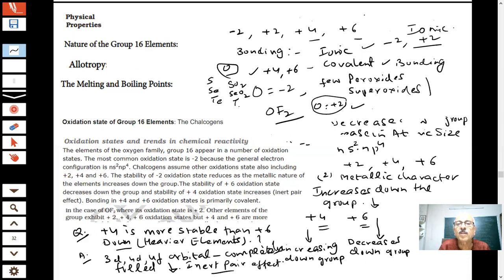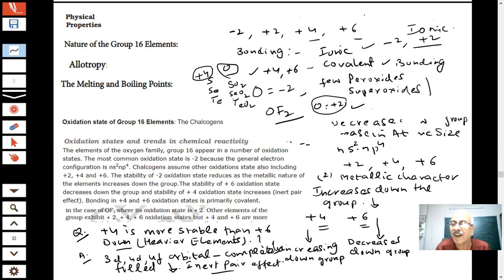SeO2, TeO2. What is the oxidation state here, with oxygen? Oxygen is -2, and what is it? +4. So +4 oxidation state is shown by sulfur, selenium, tellurium with oxygen, students, as you can see.